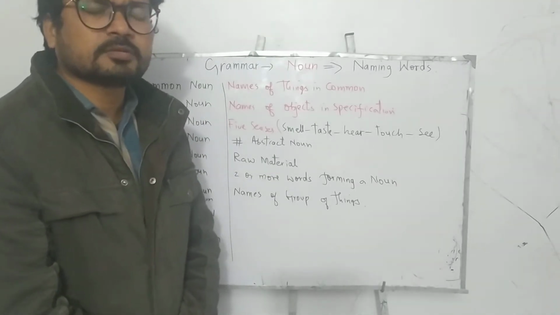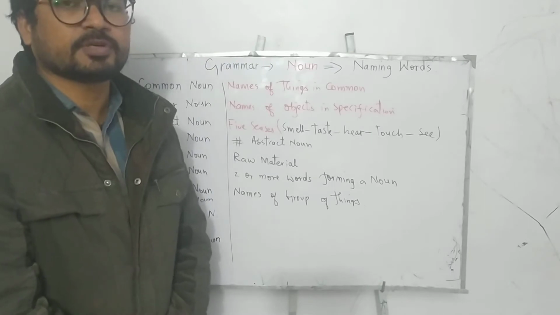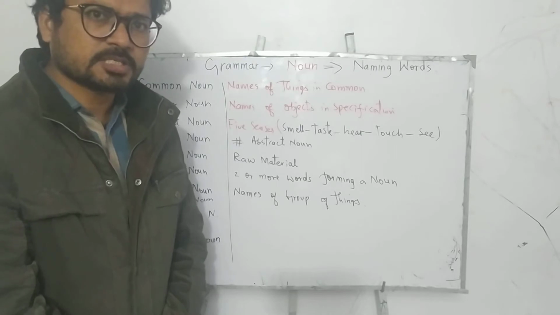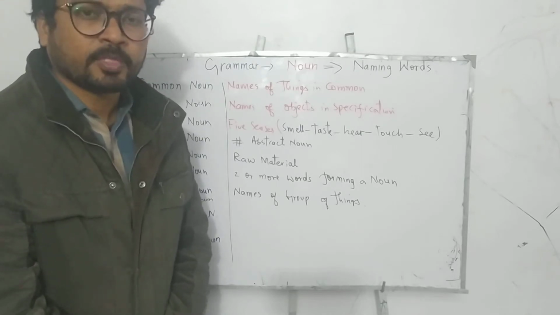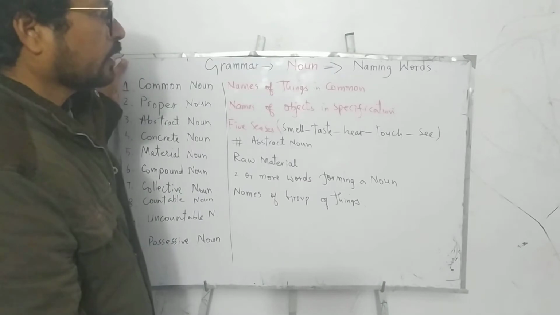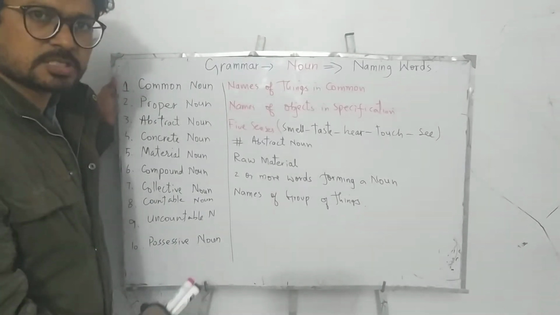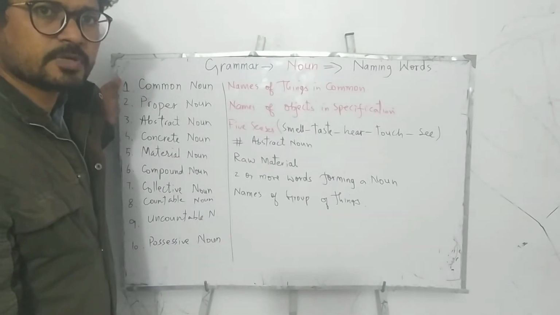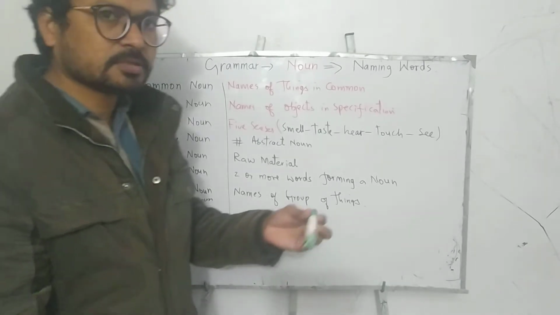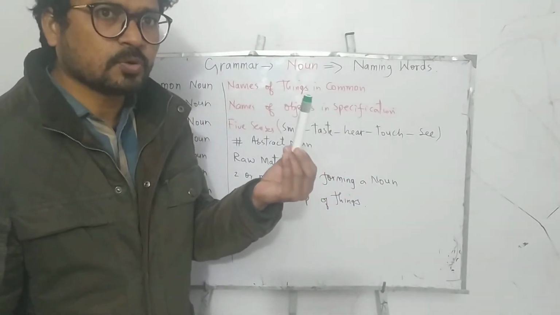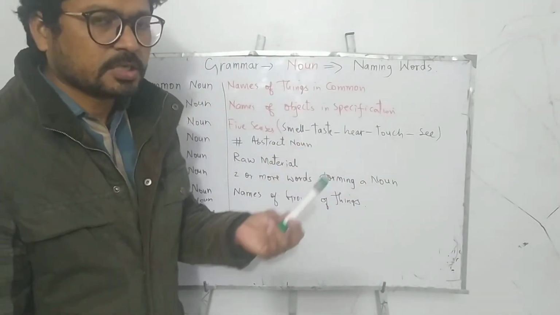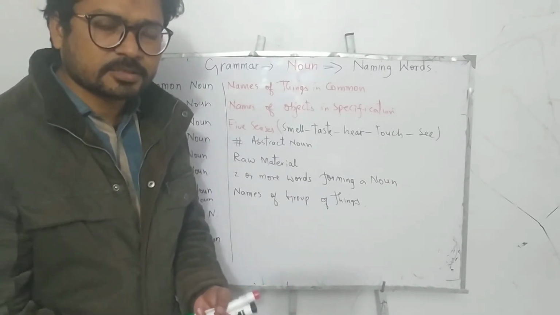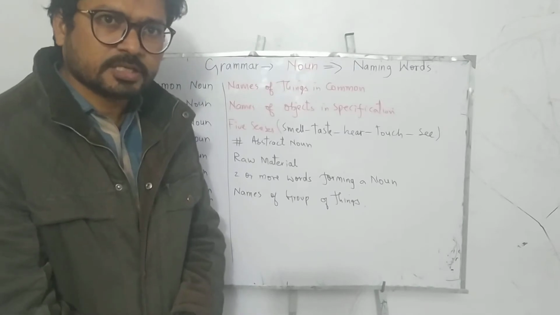Common means when there is a thing and it is available everywhere and it is named the same. It is called with the same name. Like this is the whiteboard. So this whiteboard is here in this classroom, and wherever this whiteboard would be, it would be named as whiteboard. Like there is a marker. Now wherever you find this marker, it would be called a marker, not anything else. Like there is a mobile. Wherever you find a mobile, it would be called a mobile. Like tiger. Wherever you see a tiger, it would be called a tiger.